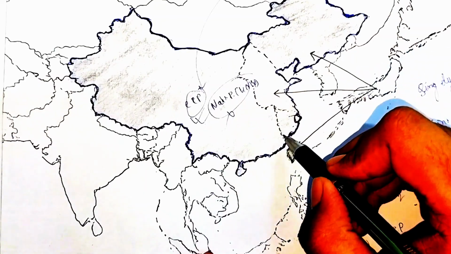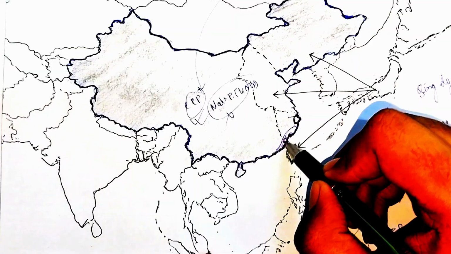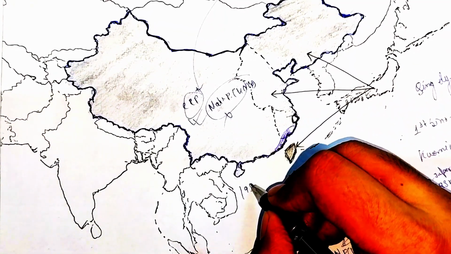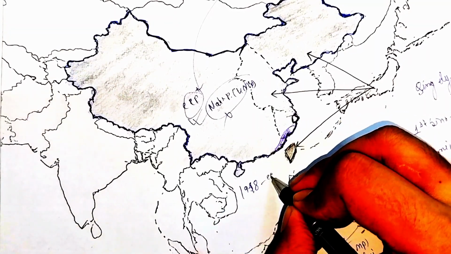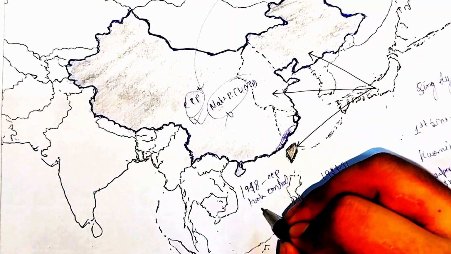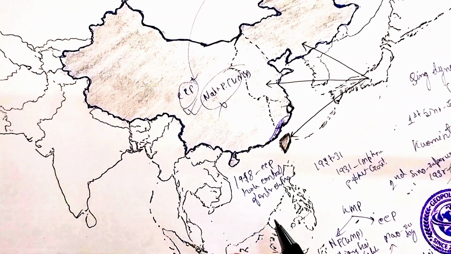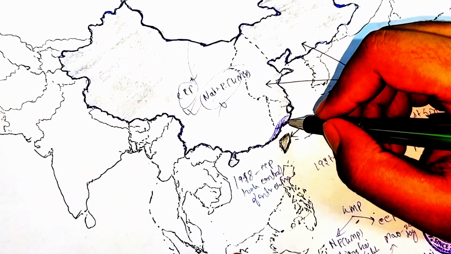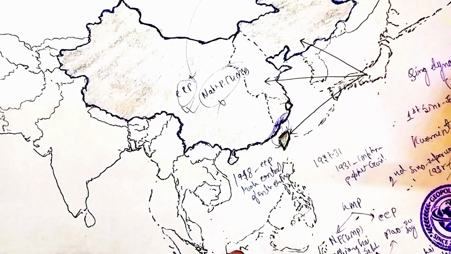These Nationalist Party members got concentrated in a very small region along the eastern coast, in the lower part of China. Now in 1948, the CCP took control of entire China. After taking control of entire China in 1949, the people of the Nationalist Party were forced to retreat to Taiwan along with Chiang Kai-shek.